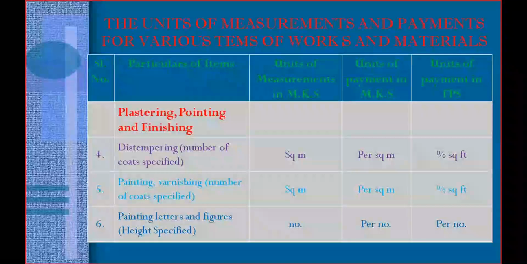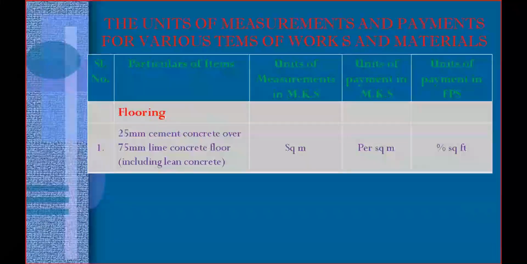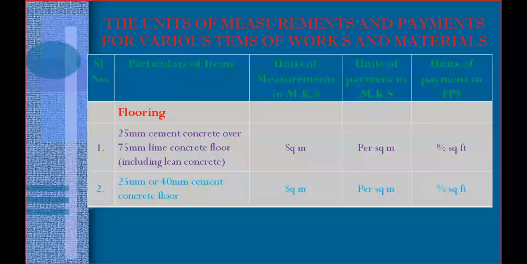The next type of item is flooring. Flooring means whatever type of flooring, generally we will use the square meter. Any type of flooring, we measure in square meter and pay per square meter.